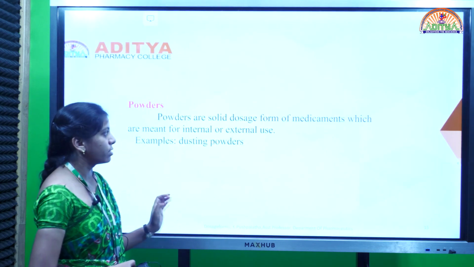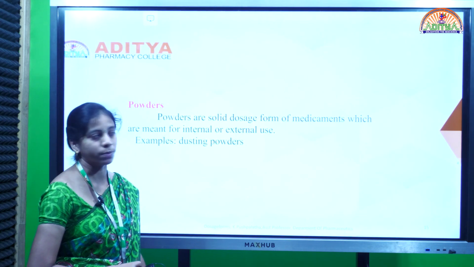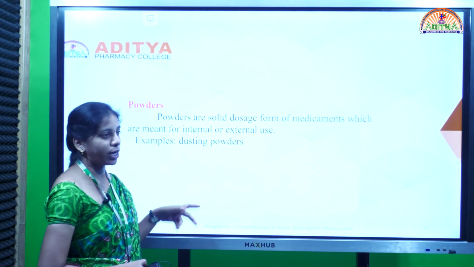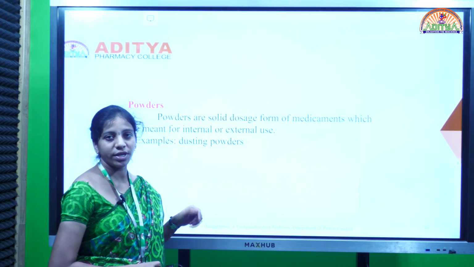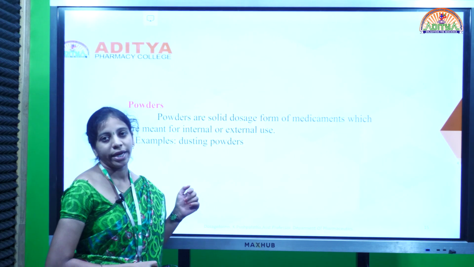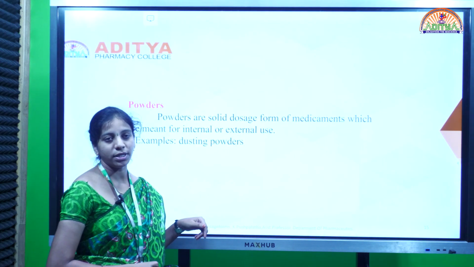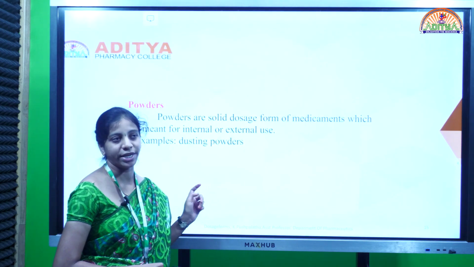Next one, powders. Powders are bulk dosage forms, whereas tablets are unit dosage forms. Powders are of two types, either for external use or for internal use. In case of internal use, they have to be provided in granule or powder form. In case of bulk powders, they have to be prepared as fine powders to avoid local irritation.